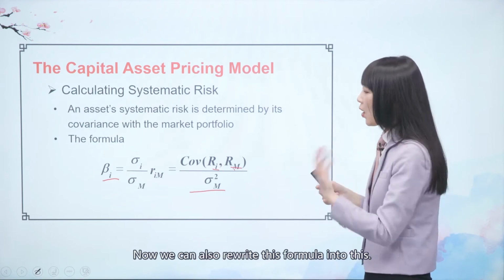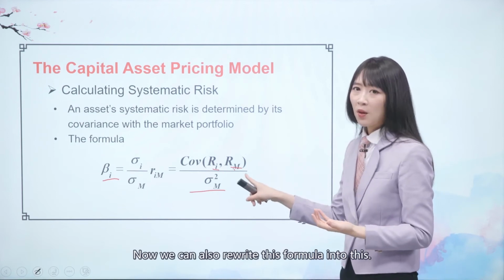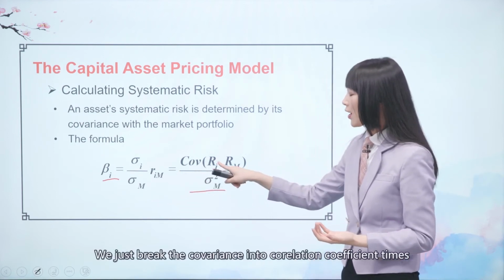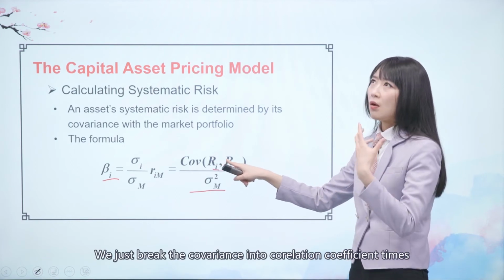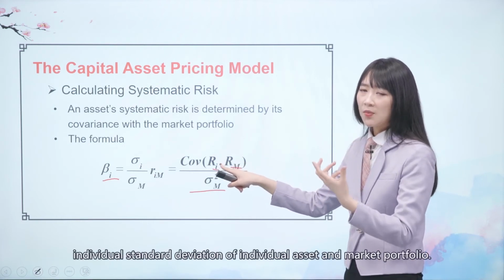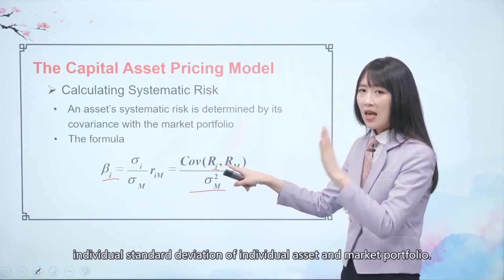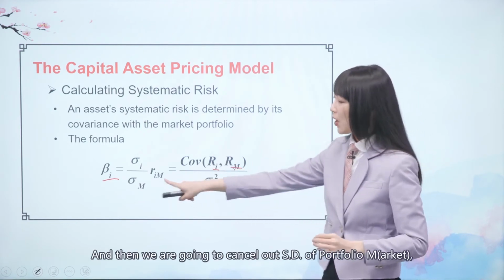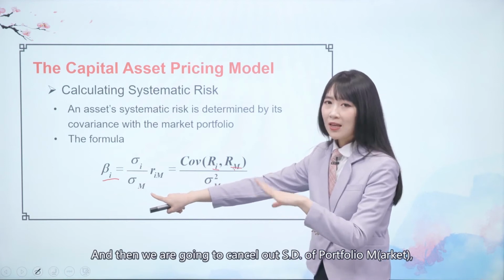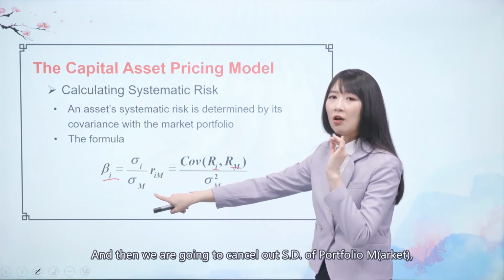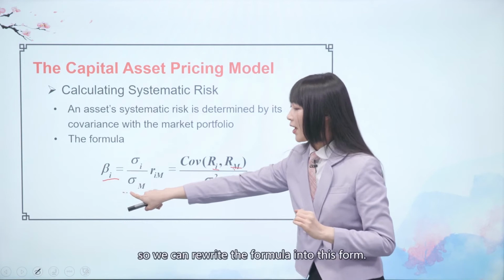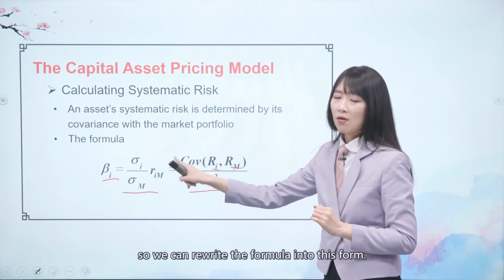Now, we can also rewrite this formula. We break the covariance into the correlation coefficient times the standard deviation of the individual asset and the standard deviation of the market portfolio. Then we cancel out the standard deviation of portfolio M, so we can rewrite the formula into this form.